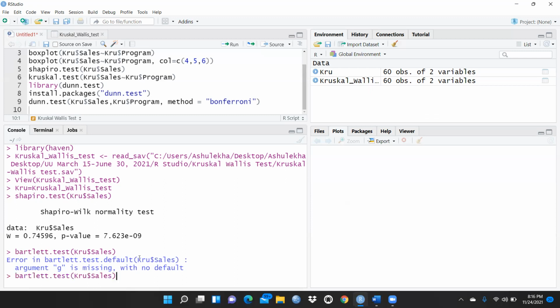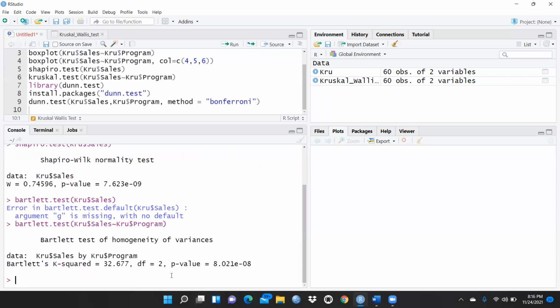Okay, let me, I have to write this. Then I will write again the same file name KRU, and here we have to write the $ sign, and then I have to write program, and then we have to check the homogeneity of this test, right?